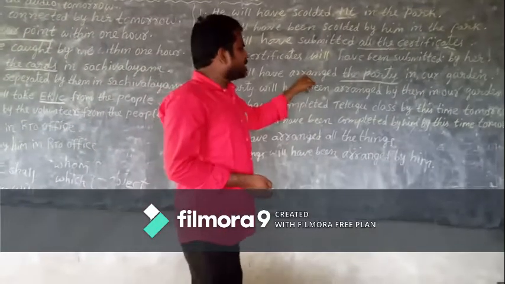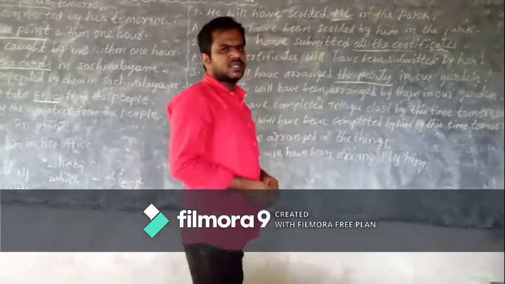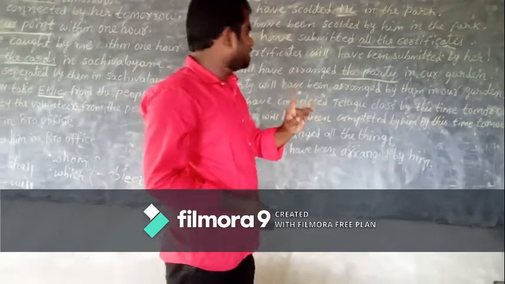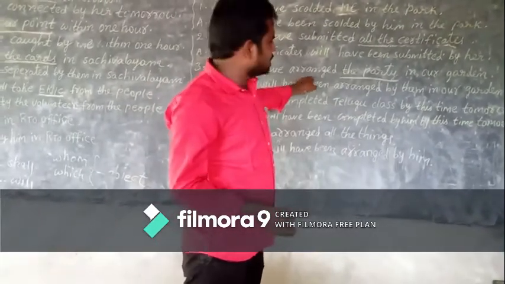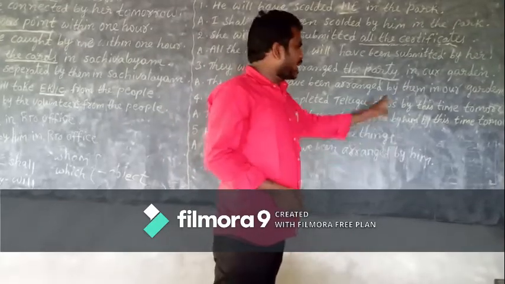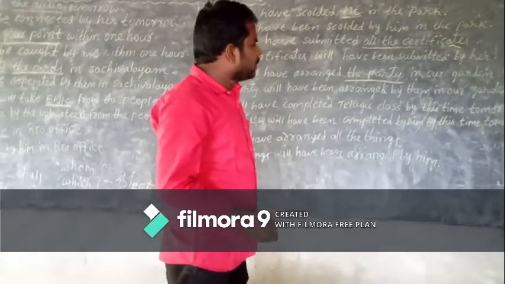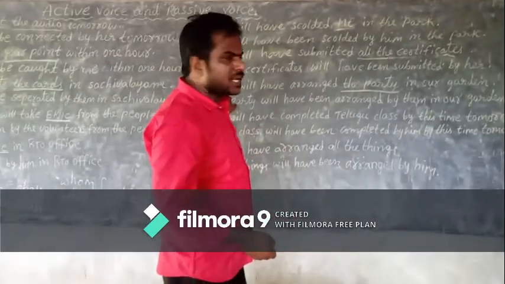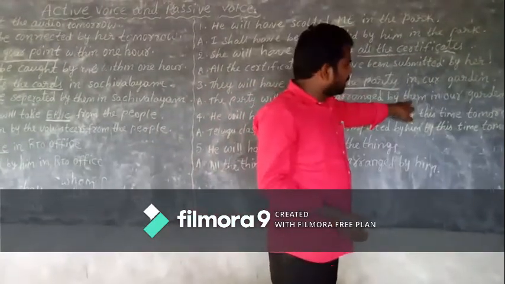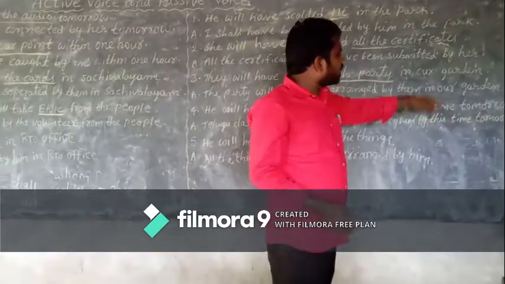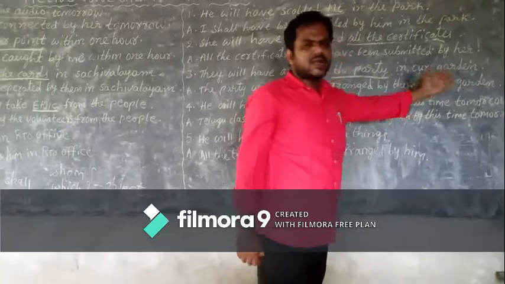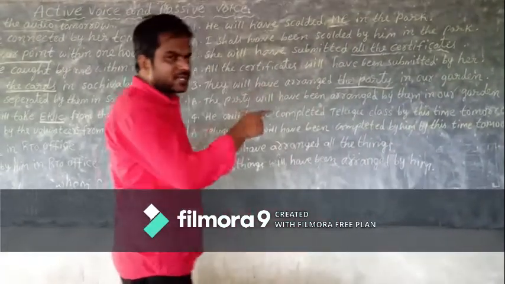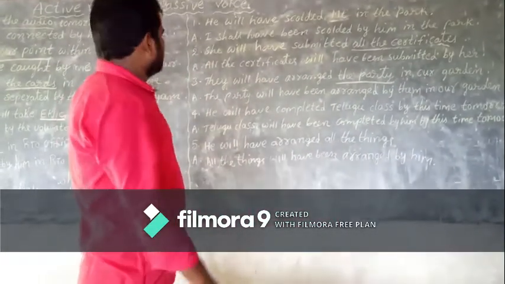Third rule, change the verb into V3. Arrange, arranged, arranged. Already it is in V3, same you write. Fourth rule, add by. Fifth rule, change the subject as the object. Then remaining part, in our garden, you add last. Yes, children, at the end of the sentence you write the remaining part.